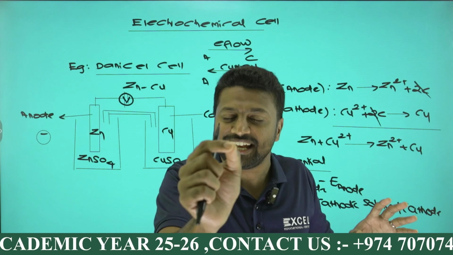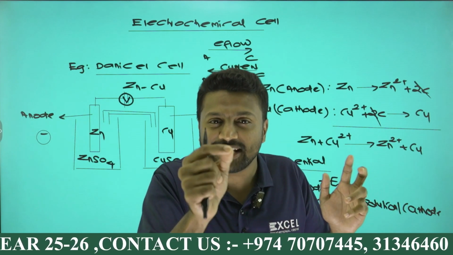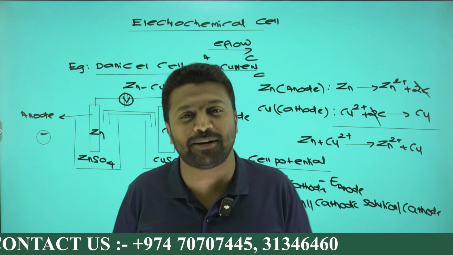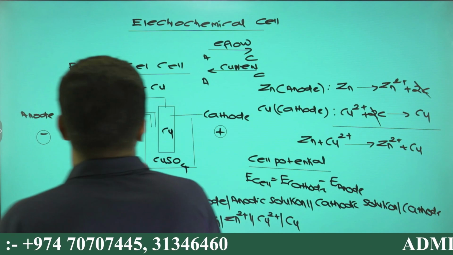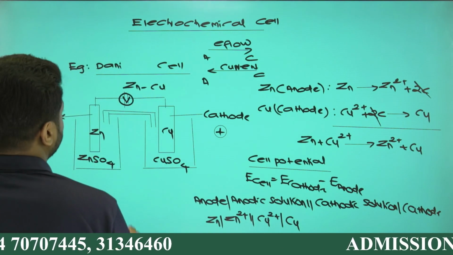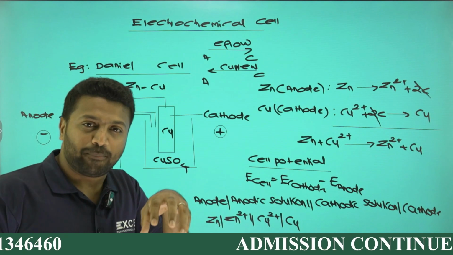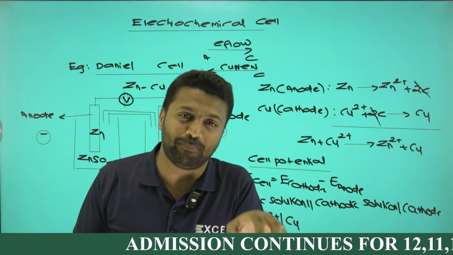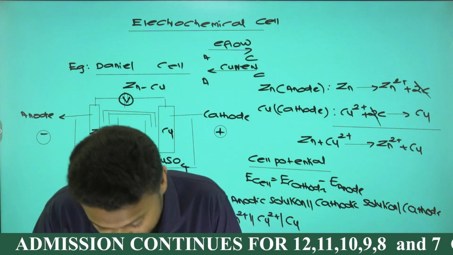Electrochemical cell is a cell converting chemical energy to electrical energy. An electrochemical cell may also be called a galvanic cell or voltaic cell. The number one example for an electrochemical cell is the Daniell cell. The Daniell cell is a zinc-copper cell, zinc dipped in zinc sulfate solution, copper dipped in copper sulfate solution, connected by using a voltmeter and a salt bridge.